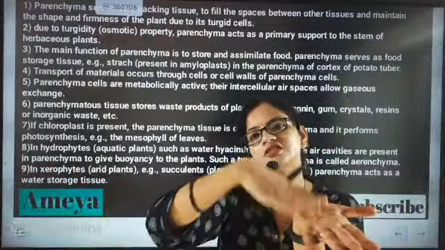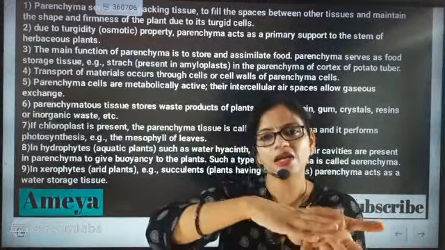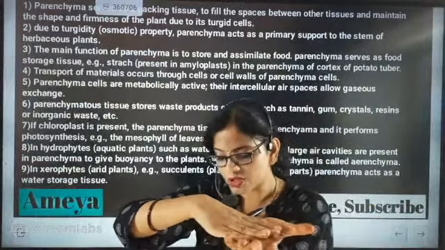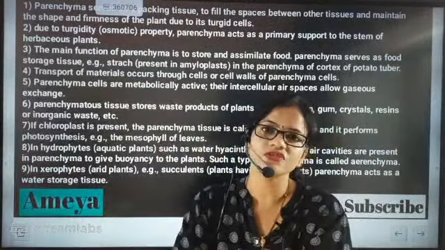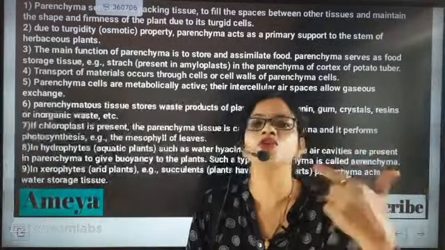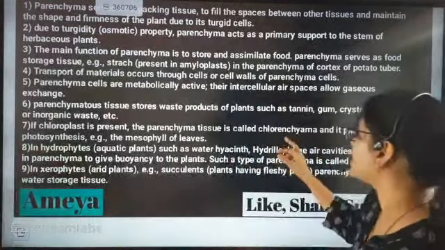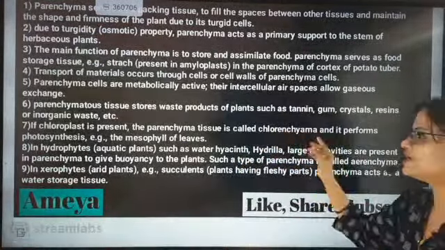If these parenchymatic cells have chloroplasts, they are responsible for photosynthesis, and that is why they get a new name, Chlorenchyma.